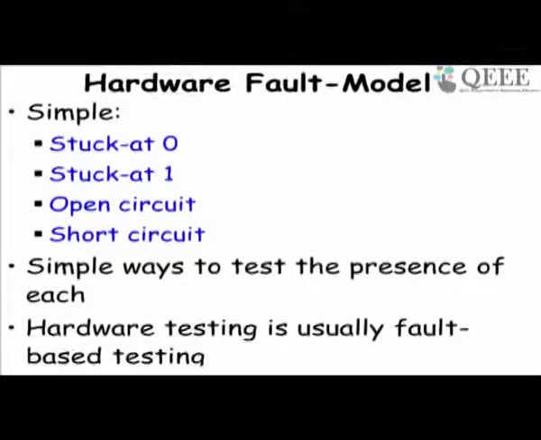In the software fault model, there are thousands of different types of faults that can occur, whereas in the hardware fault model it is either stuck at 0, stuck at 1, open circuit and short circuit. So most of the hardware testing techniques target to detect some of these types of faults. So that's why we call hardware testing techniques fault based techniques. So we design tests to check whether there is a stuck at 0 fault, whether there is a stuck at 1 fault, whether open circuit fault, etc.